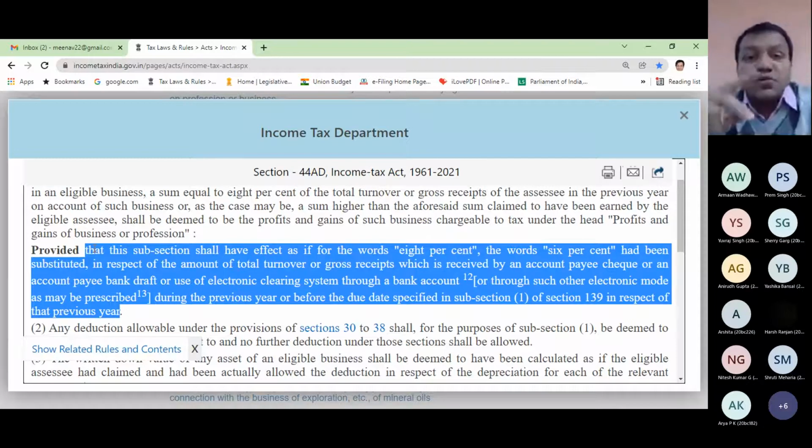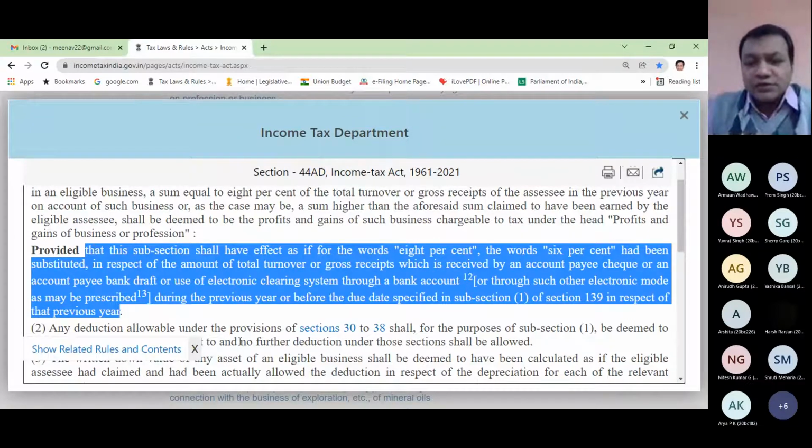For the remaining sale, which is earned through cash mode, that sale is multiplied by 8%, plus the sale which is through banking channel multiplied by 6%. This will give me taxable income under the head profits and gains of business or profession.